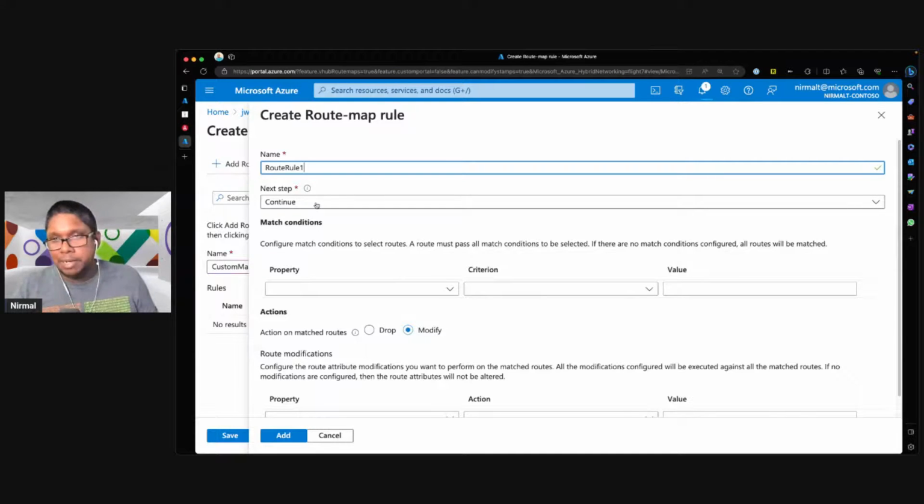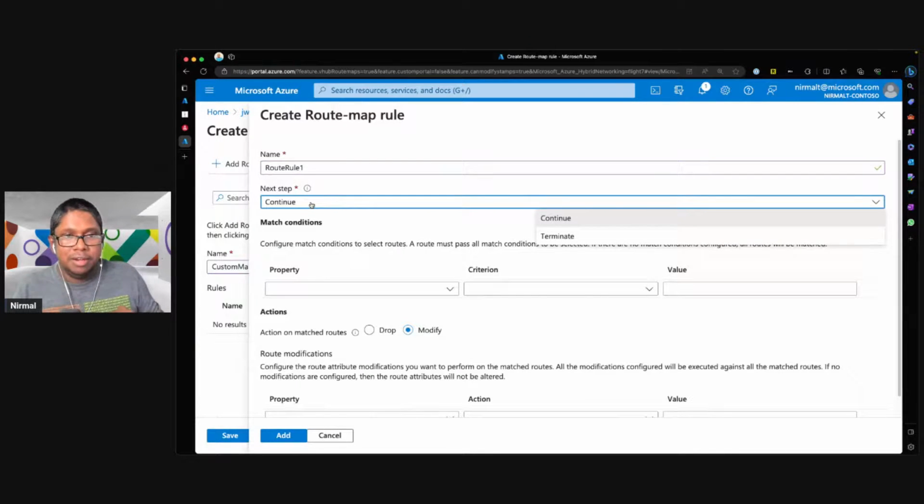And then very similar to how we process our Outlook rules, you can say whether you want to continue processing other rules that you have in your environment, or whether you want to terminate from here. So if this is terminate, then there will not be any further processing of rules as part of this specific map. Once you set these properties, you can then select the way you want to apply this policy.